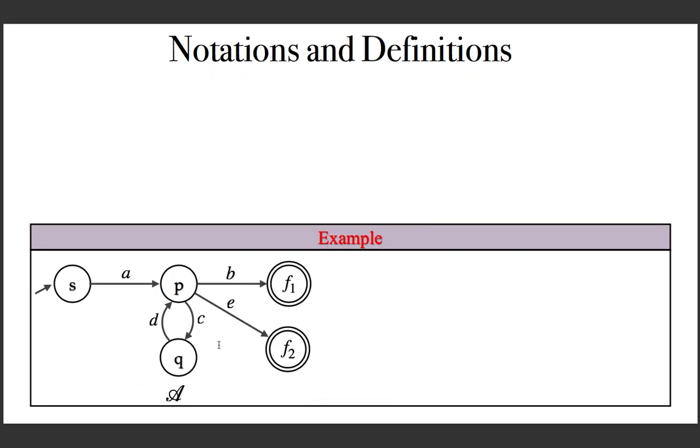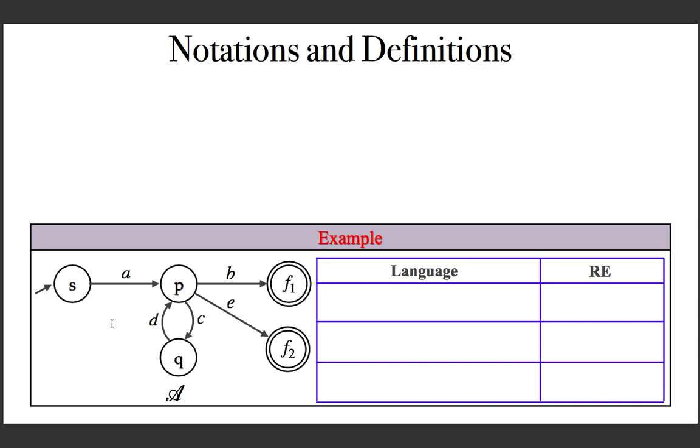And finally, now using this notation, we can try to define the language of this NFA. So here is an NFA. What is the language? You want to collect all the paths going from the start state to the final state. And what can be the intermediate states? It can be any state, because if there is a self loop here, you can take that self loop. In that case, S will also become an intermediate state. And suppose you have a self loop in the final state. Once you reach it, you can take it any number of times. In that case, the final state can even become an intermediate state. So in fact, you have to consider all the 5 states as intermediate states. And that's the notation. This we have discussed already.